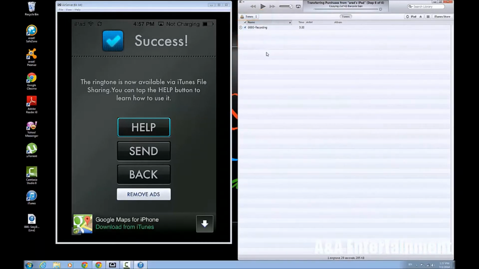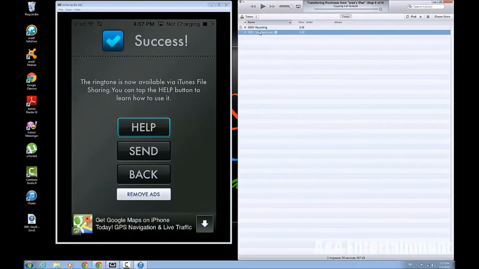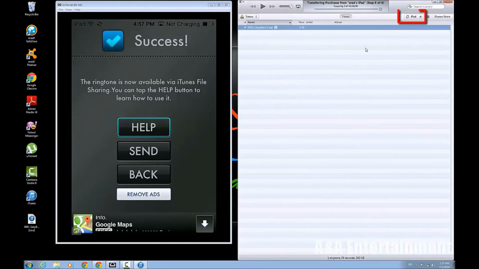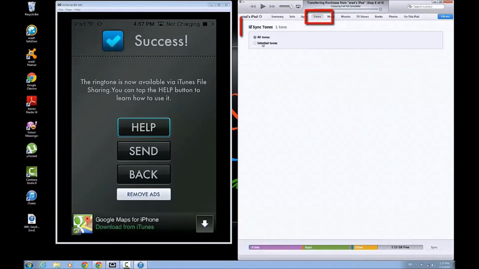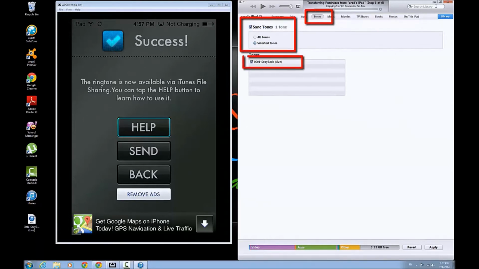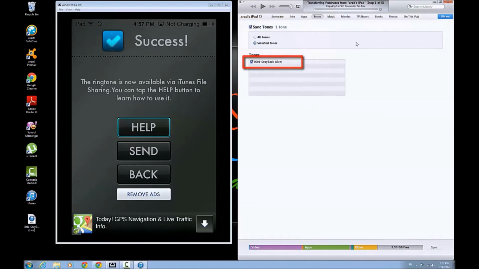You can go to songs, music, and just drag the file there so you have the ringtone as music on your device, and you can set it up to be your ringtone. iTunes, selected files, click on it, apply.